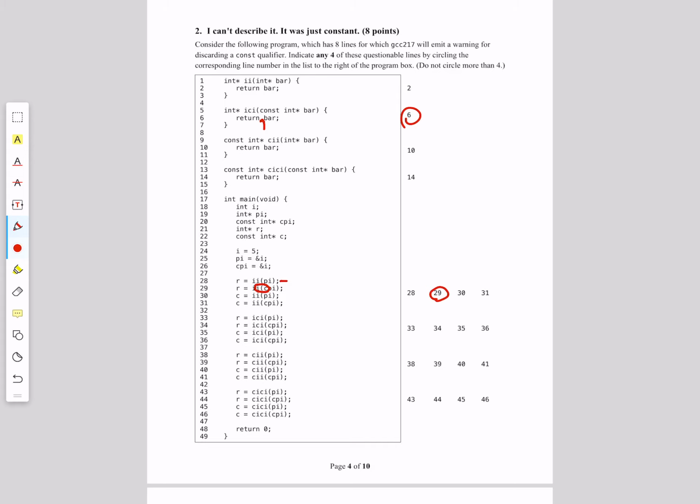In line 30, we're increasing restrictions on the assignment of the return value from a plain int star to a const star, so there's not a problem. Line 31 is a mix of lines 29 and 30. The assignment of the return value isn't a problem, but passing the const int star into the plain int star parameter is. In all of lines 33 through 36, we're either maintaining or increasing the restrictions, so there are no problems.